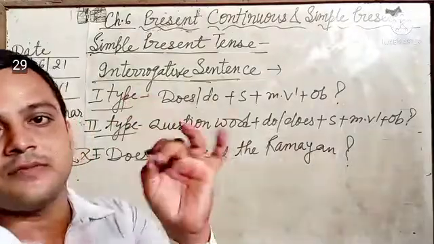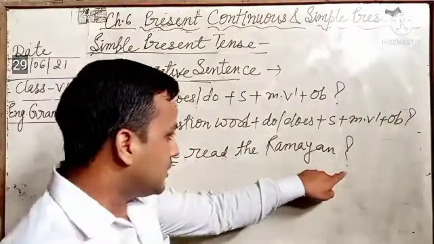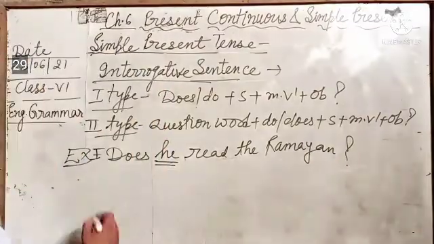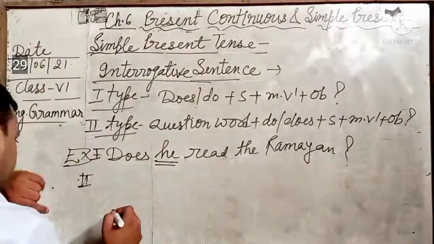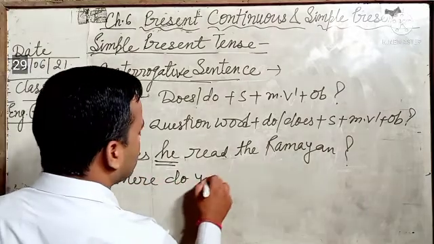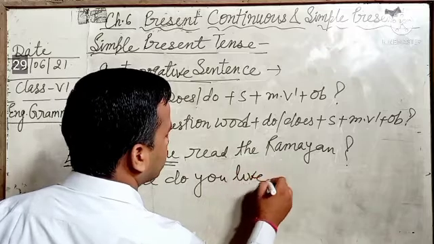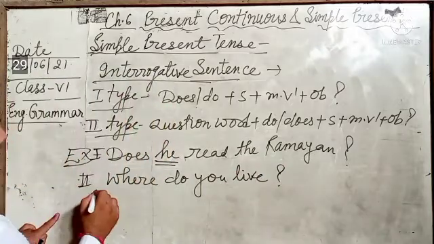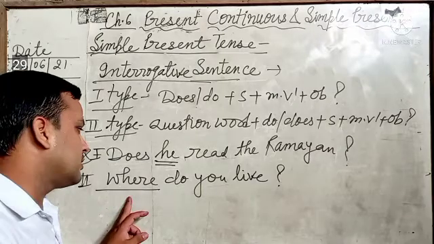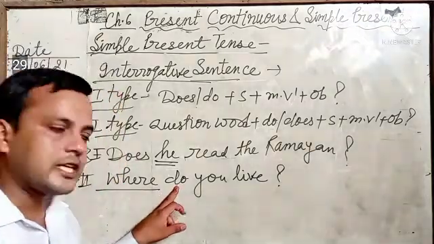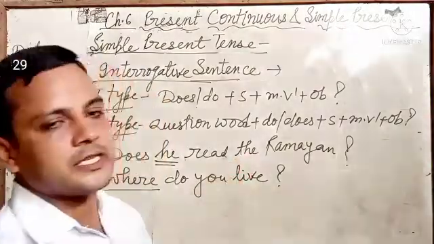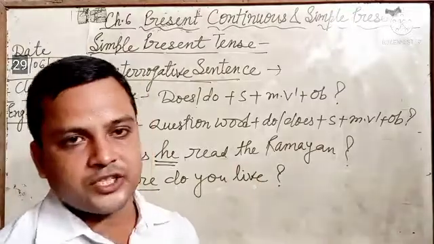And students, one thing is very compulsory in interrogative sentence, the question mark. Use of question mark is very compulsory. The second type is what? Where do you live? When there will be any question word, then it will be written first, then helping verb according to subject, then subject, verb. If there will be object, it will be written just after the verb, and at last question mark.